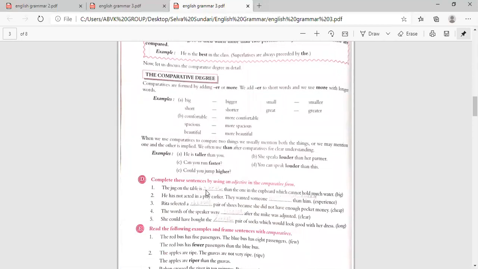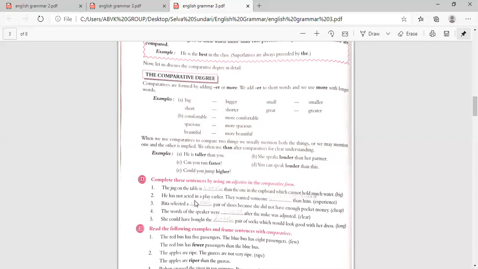The jug on the table is a dash than the one in the cupboard which cannot hold much water. So here than is there. What should you use? You should write bigger. The jug on the table is bigger than the one in the cupboard which cannot hold much water.